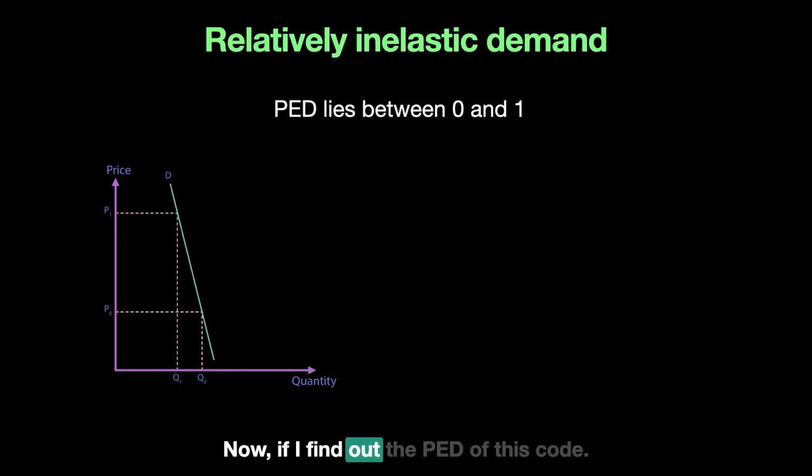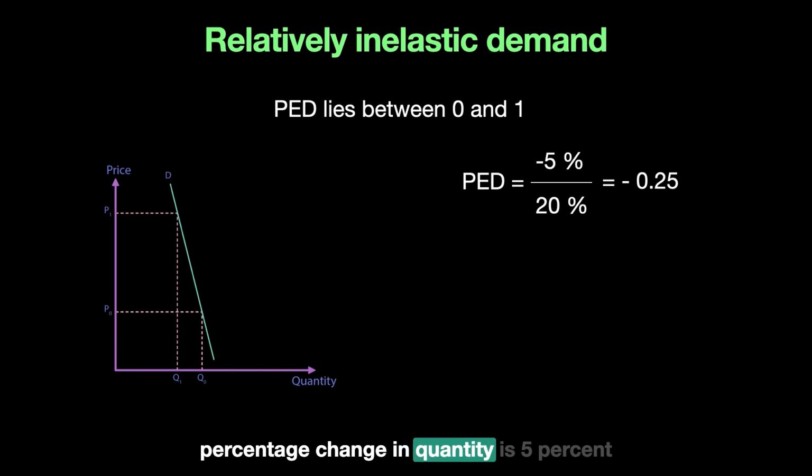Now if I find the PED of this good using the formula, PED will be the percentage change in quantity, 5%, over the percentage change in price, 20%. Minus 5% is the change in quantity because it's going down, so I'm looking at minus 0.25, because 5 over 20 is 1 over 4, which is equal to minus 0.25.